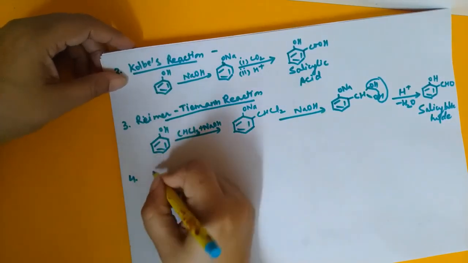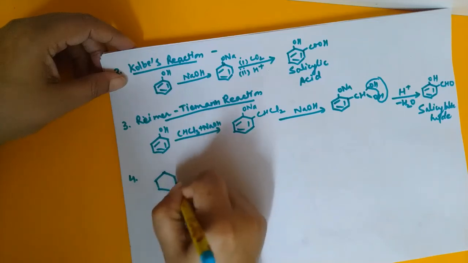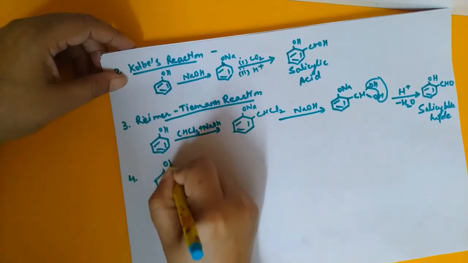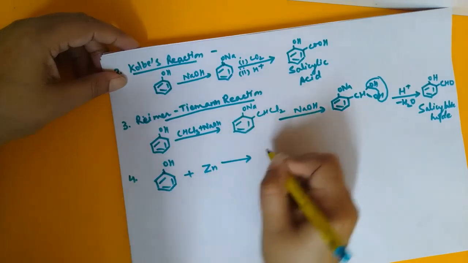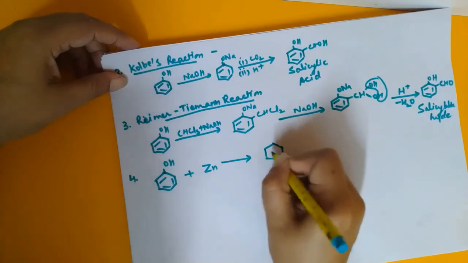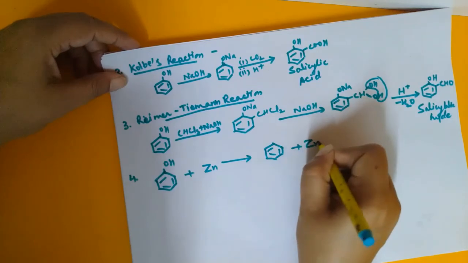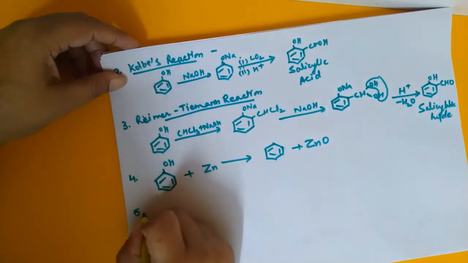Then next is reaction of phenol with zinc dust. This reaction we did in class 11 also. When we do the reaction of phenol with zinc dust, we get benzene plus zinc oxide. Very important reaction for the conversion.